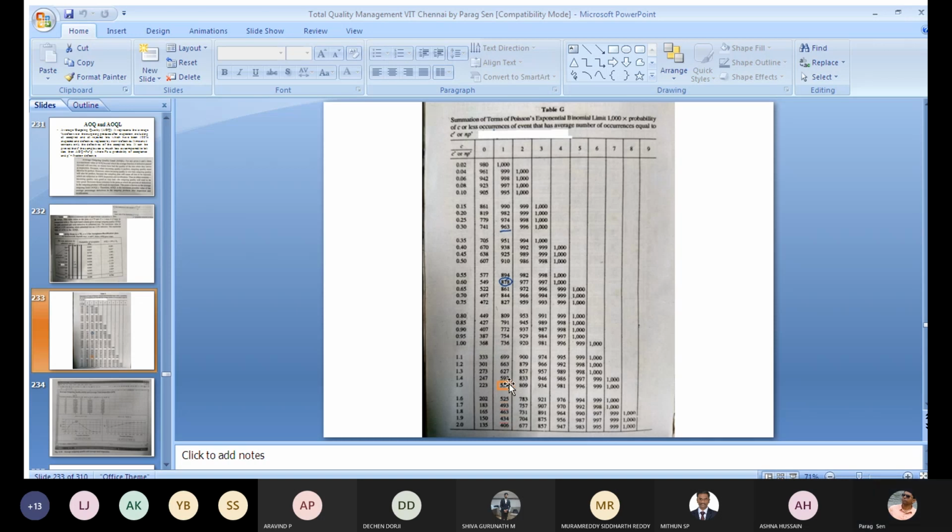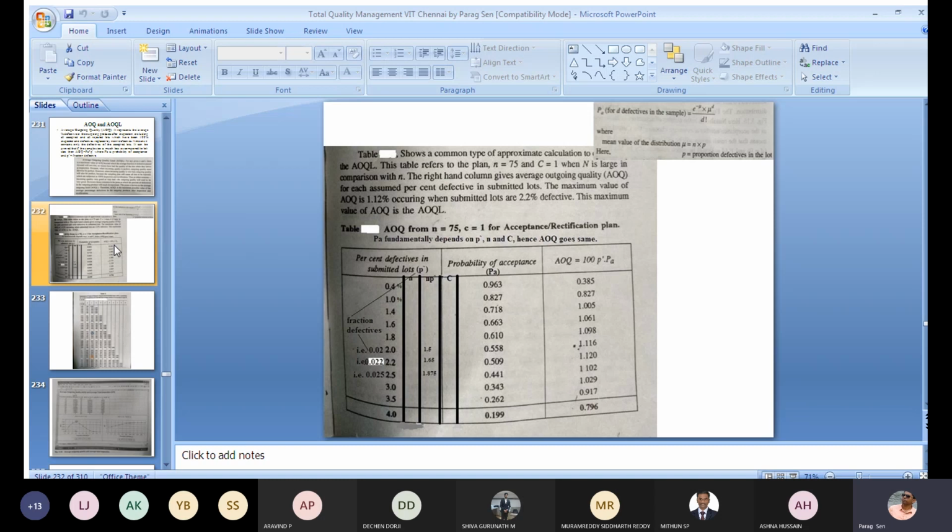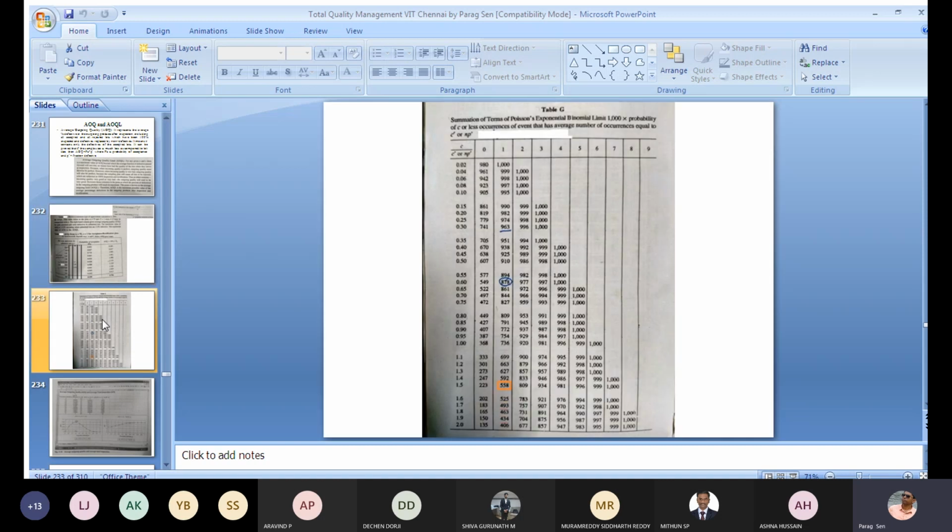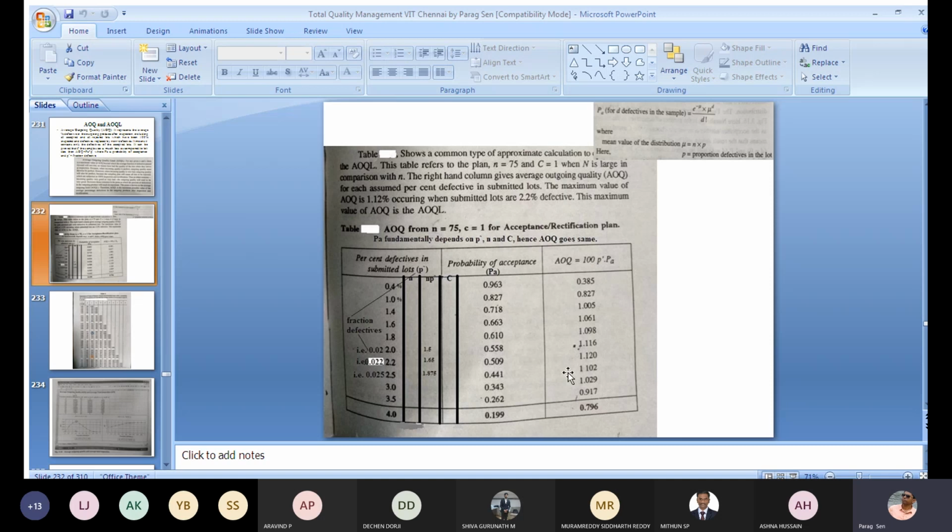Then the probability of acceptance, PA, comes out to be 0.558. You can see 0.558 here for np dash 1.5 and c equal to 1, so using this table you can calculate all these values.